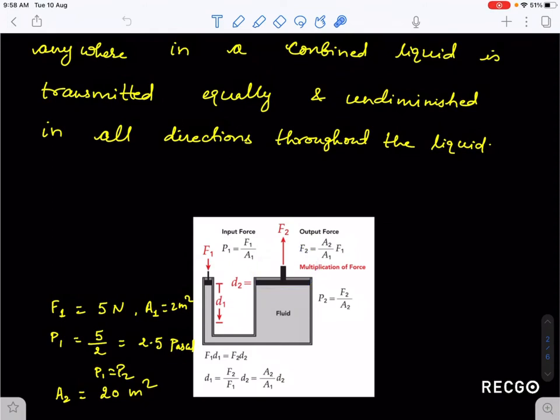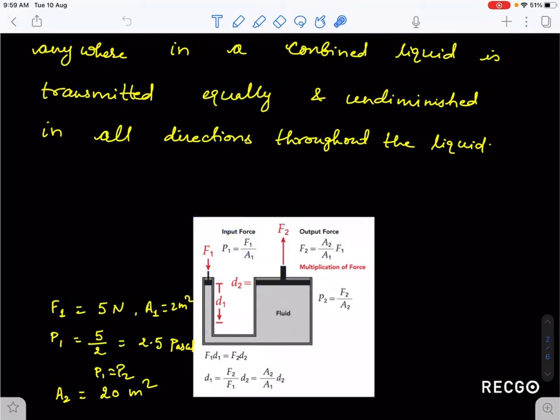Why do these things happen, guys? Because I know that if I change pressure at one end, let it be pressure P1 at this end, and let the change in pressure here be P2. According to Pascal's law, the change in pressure at one point will be moved throughout equally and undiminishingly. So according to Pascal's law, P1 must be equal to P2. This pressure at this point which I have changed is transmitted equally and undiminishingly throughout the liquid.